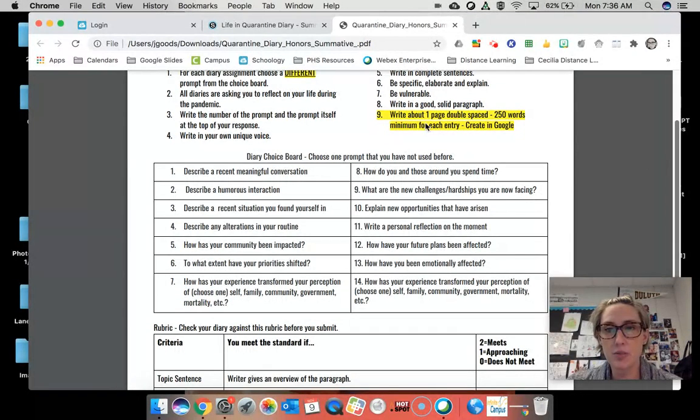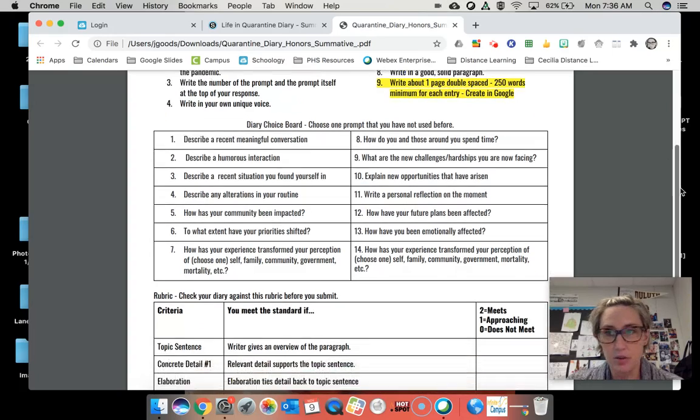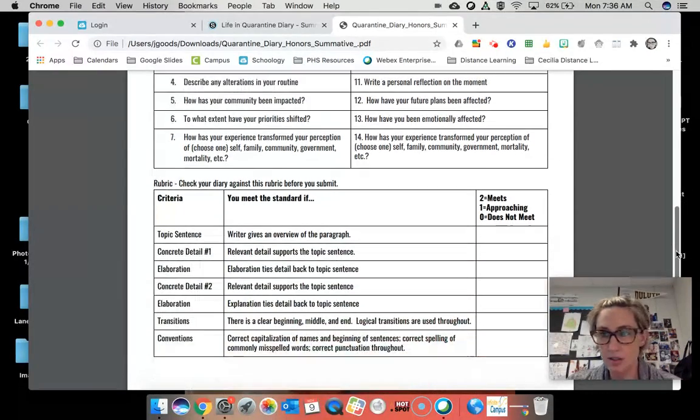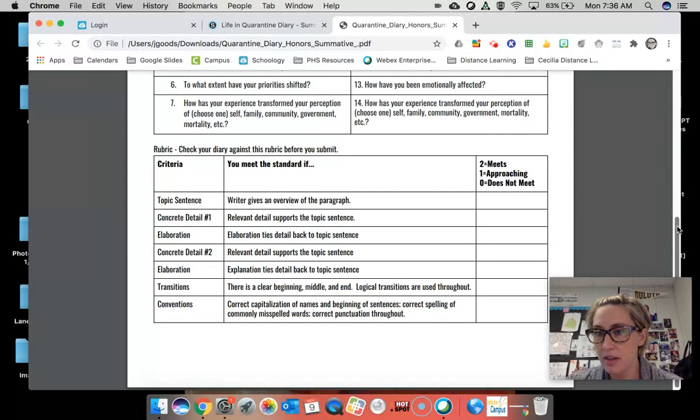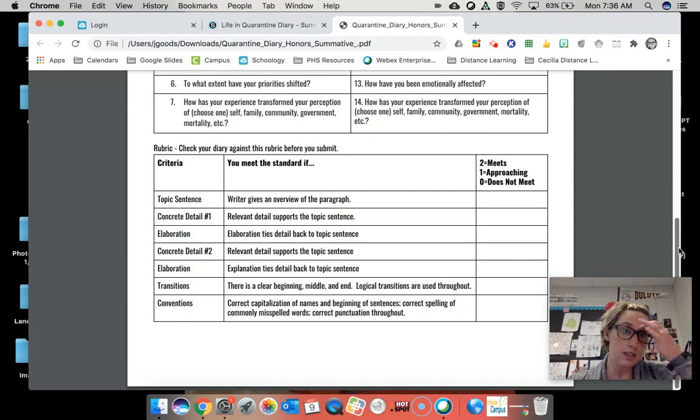Number 9 here says write about 1 page, double-spaced, 250 words minimum for your entry, and you're creating that again in Google. So you can see your 14 prompt choices, so you're going to pick one of those. And then underneath those choices, your rubric is also here, and I want you guys to check after you're done writing your response. Check against this rubric.